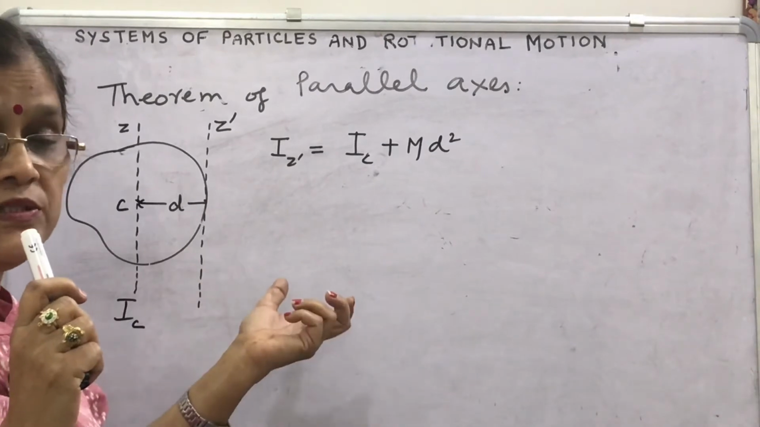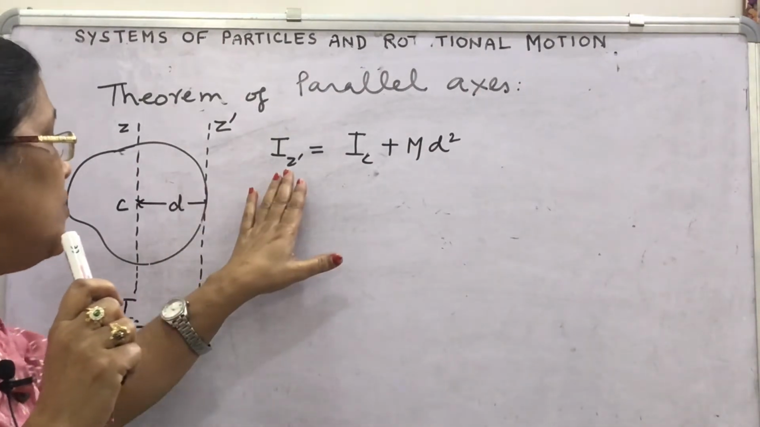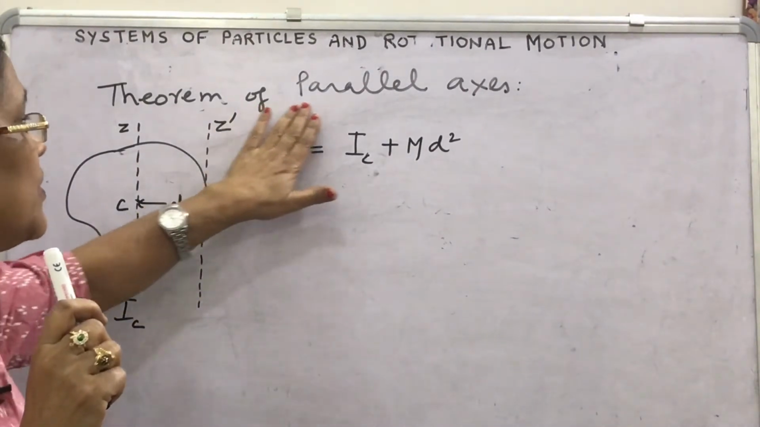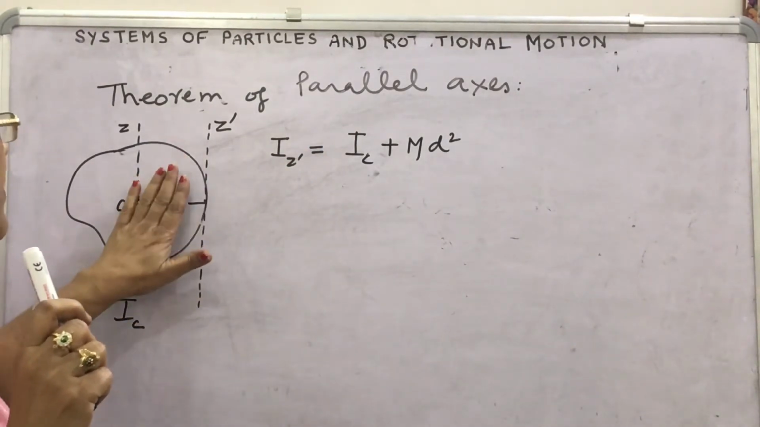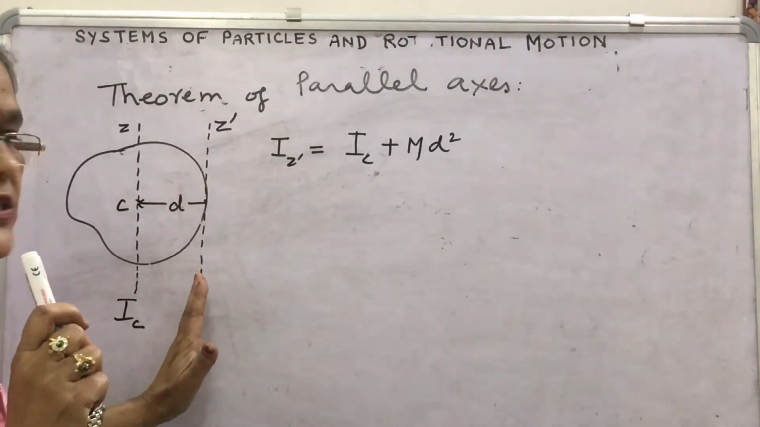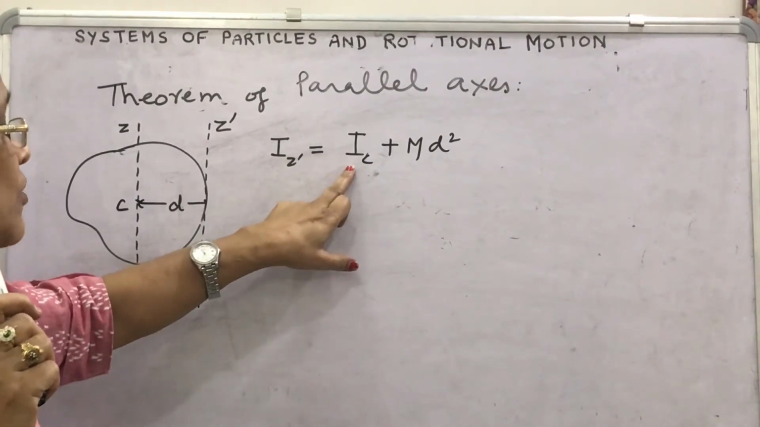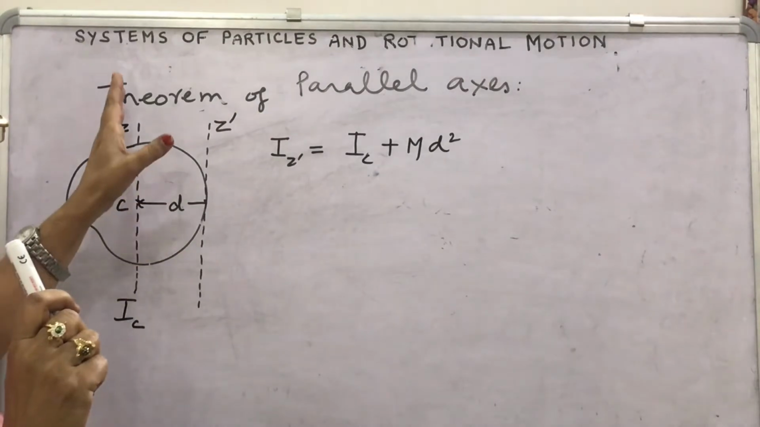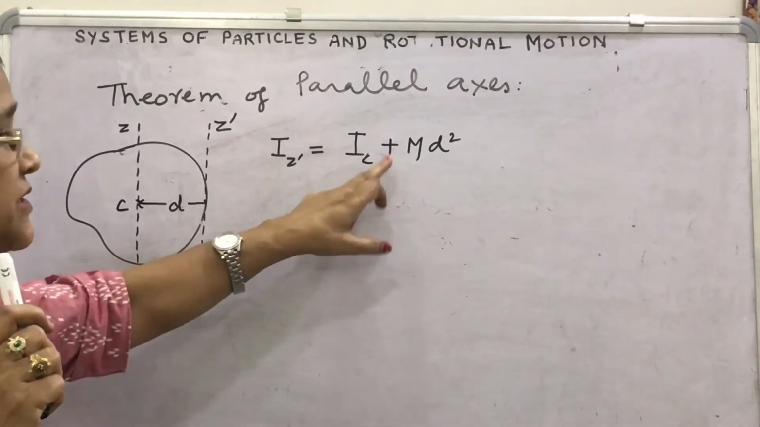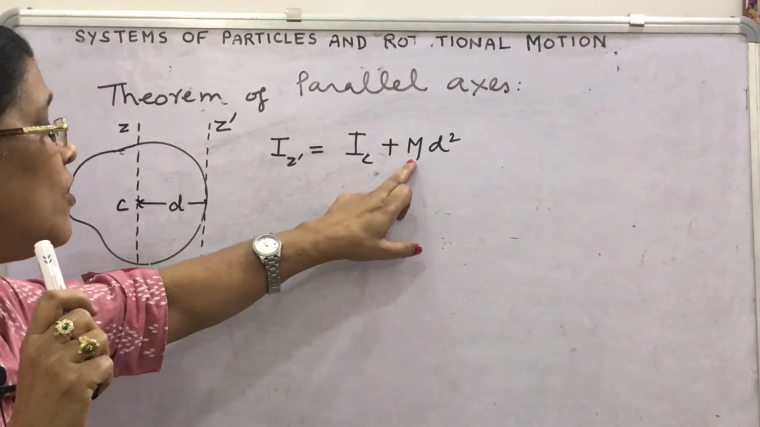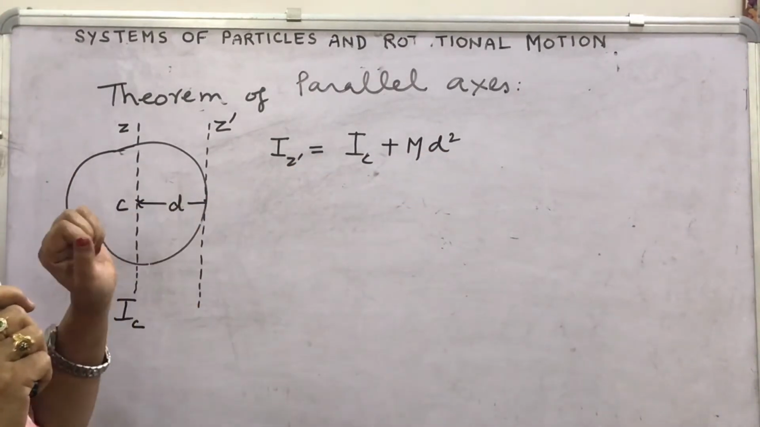Then how will you make the statement? Learn the statement with the help of the diagram, then you will find the statement of the theorem of parallel axis, according to which the moment of inertia of an object about any axis is equal to the moment of inertia of the object for an axis passing parallel to it and through the center of mass, plus the mass of the object into the square of the distance between both the axes.